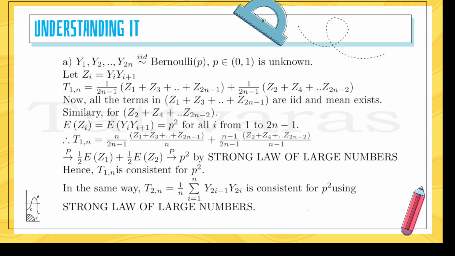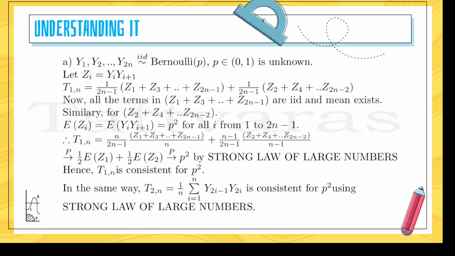Now we can write this as follows, just dividing and multiplying with n, and here just dividing and multiplying with n by n minus 1. So the first term converges in probability to half into expectation of Z1, and the second term converges to half into expectation of Z2 by the strong law of large numbers.